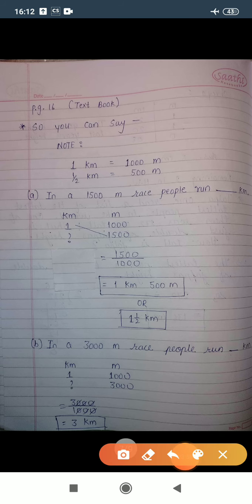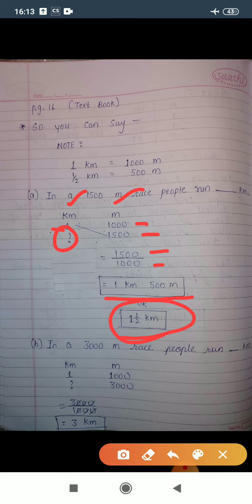So you can see here I have already solved this question, kilometer and meter. So 1 kilometer gives you 1000 meter and in the question 1500 meter is already given. Now we need to find out its kilometer. So simply 1500 divided by 1000 gives you 1 kilometer 500 meter. Or you can write it as 1.5 kilometer.